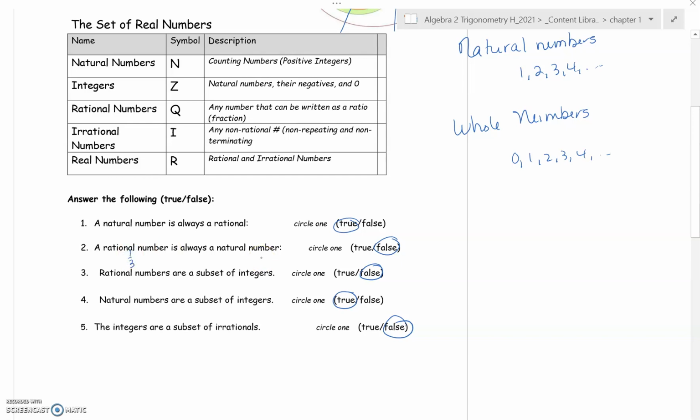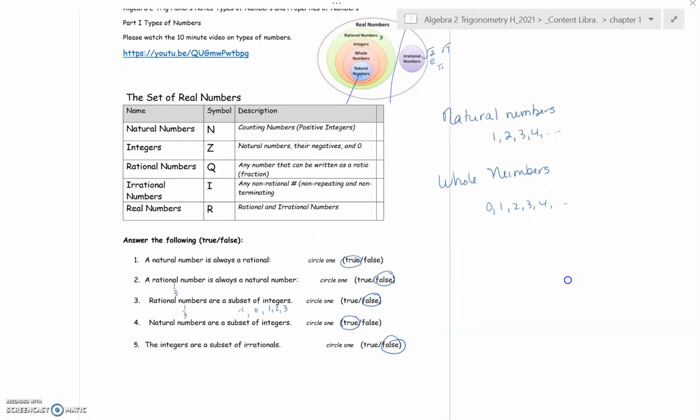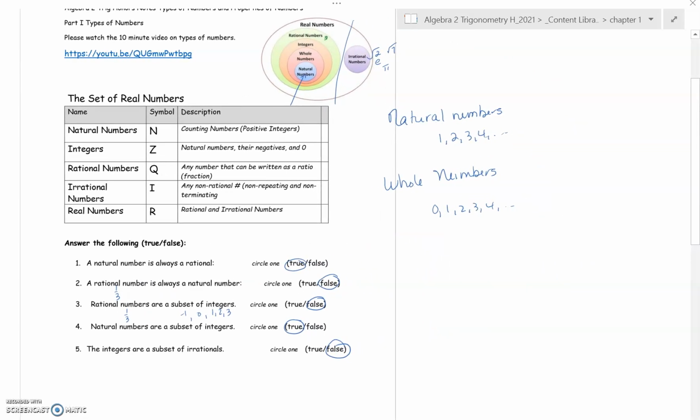Let's see, rational numbers are a subset of integers. Also not true, because again, a rational number is 1/3, and an integer would be something like 1 or 2 or 3 or negative 1, etc. And so notice that integers are rational, but rational numbers are not all integers. Let's see, natural numbers are a subset of integers. That is true, because all natural numbers are integers. And the last question, the integers are a subset of irrationals. Not true at all, because again, if you look at the diagram up here, we have irrational numbers like radical 2, radical 7, e, and pi, things like that, where integers are 1, 2, 3, negative 17, etc. So integers are not irrationals at all.